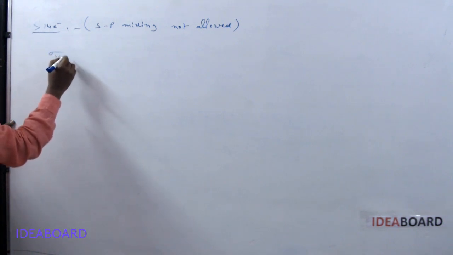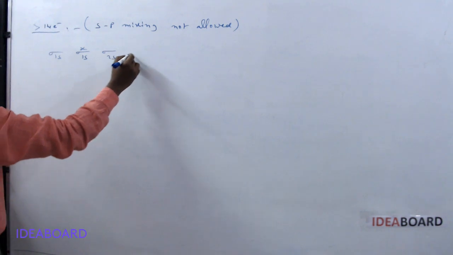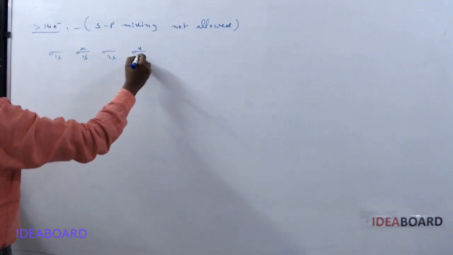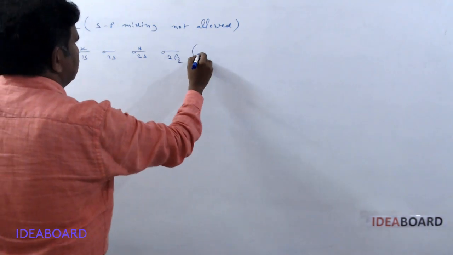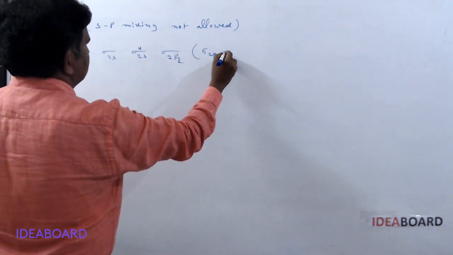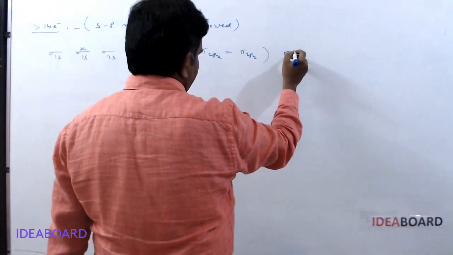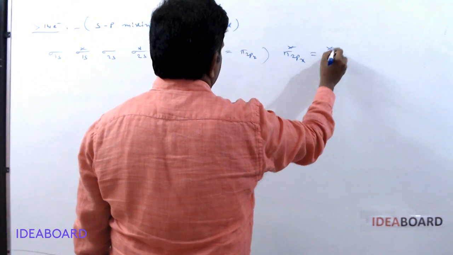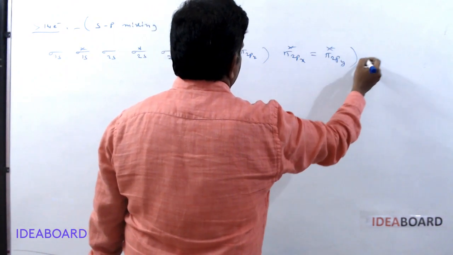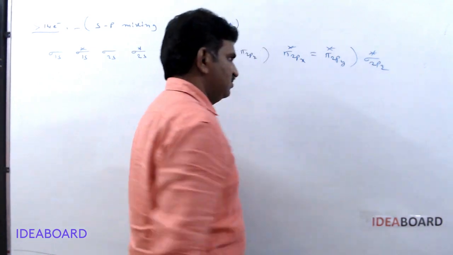In this type of configuration, if sp mixing is not allowed, the configuration is sigma 1s, sigma star 1s, sigma 2s, sigma star 2s, and sigma 2pz, and next pi 2px equal to pi 2py, and next pi star 2px equal to pi star 2py, and the last one is sigma star 2pz.